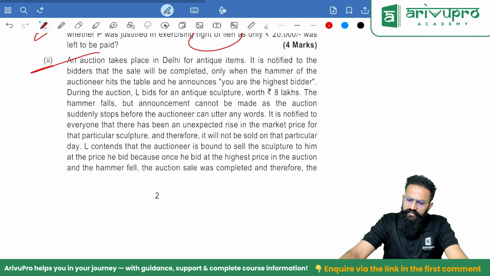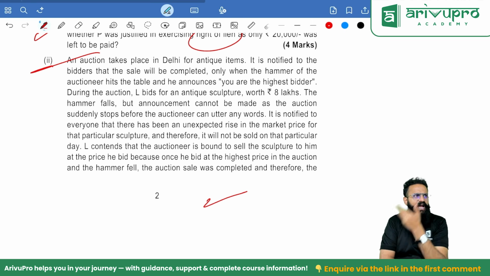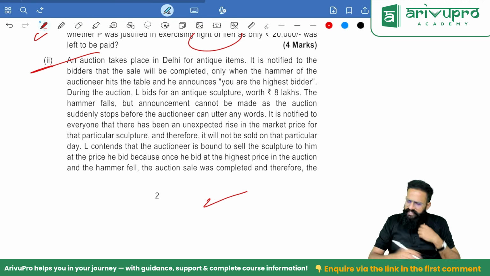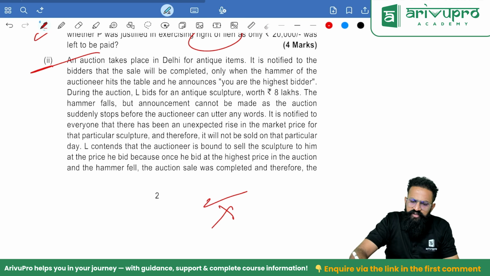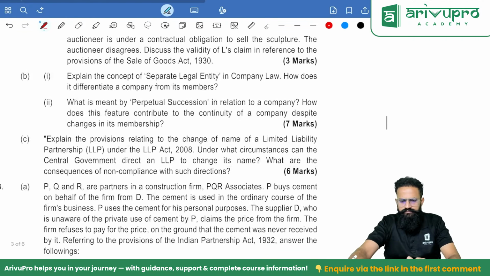L contends that the auctioneer is bound to sell the sculpture to him at the price he bid, because once he bid the highest price and the hammer fell, the auction sale was complete. An auction sale will be complete based upon the customary actions that the person has followed or any other means. In case it is clearly written that three times of hammer and you're the highest bidder had to be announced, and it is not yet announced, the sale is not yet complete because it is not yet announced, which is customary. Simple.